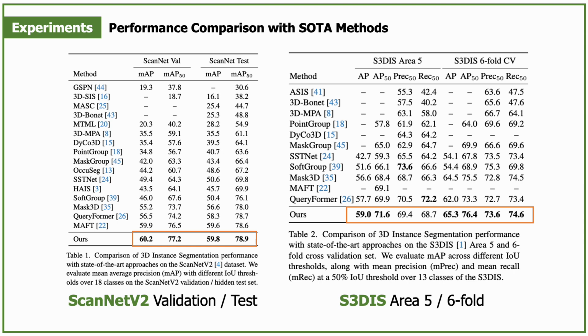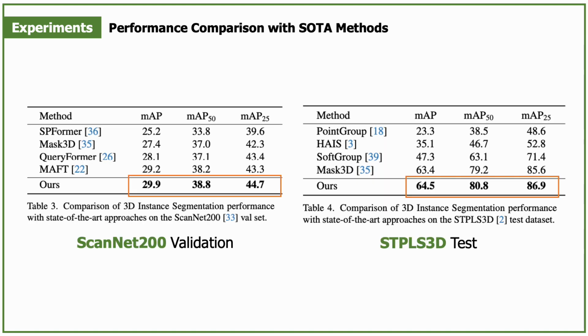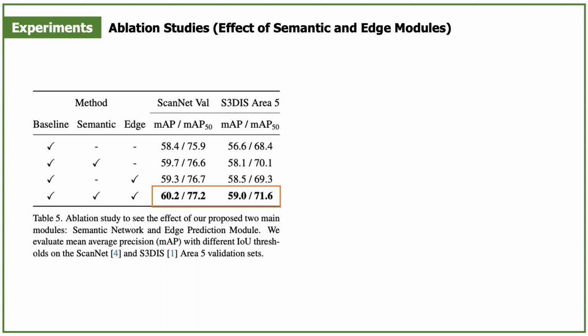We first compare our proposed method with existing state-of-the-art methods on multiple challenging benchmarks. As reported in Table 1 and 2, ours generally outperforms other methods, achieving the highest score. Also, as reported in Table 3 and 4, our method demonstrates significant advancements on both datasets. These results confirm that our edge queues and smart semantic prior benefit the entire network, leading to high precision in 3D instance segmentation.